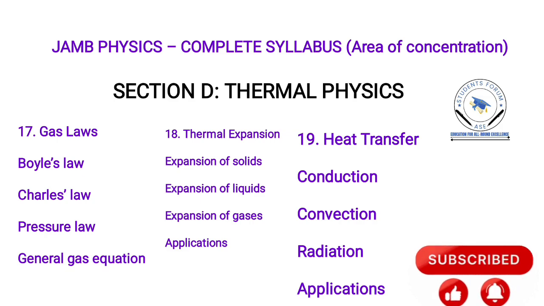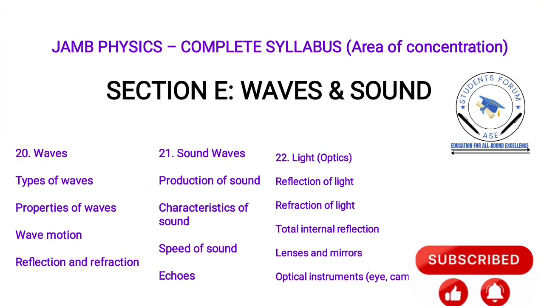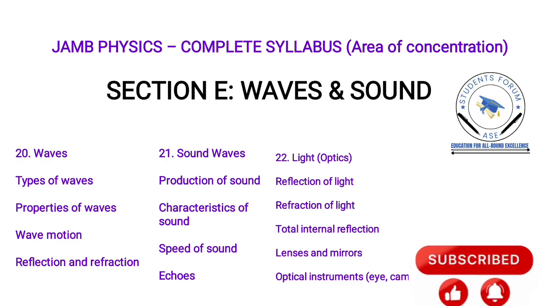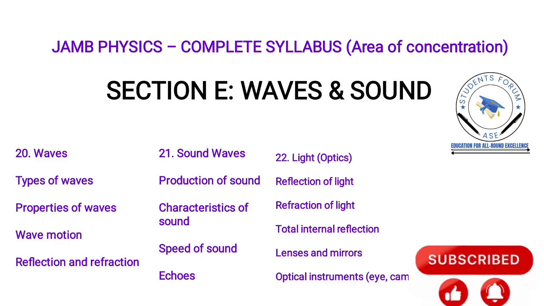And then we have heat transfer: conduction, convection, and radiation, and the application of each of them. Now we have section E, which happens to be wave and sound. We have types of wave, properties of wave motion, reflection, and refraction. Under that, we also have sound waves: the production of sound, characteristics of sound, speed of sound, echoes.